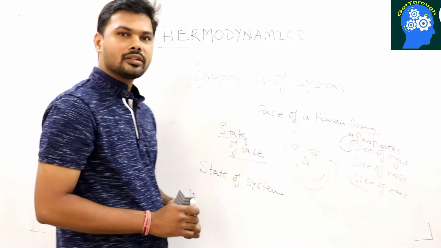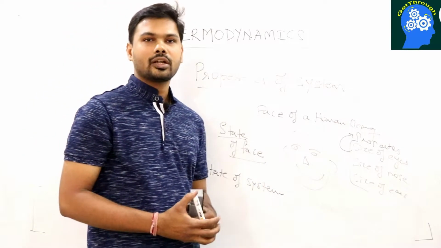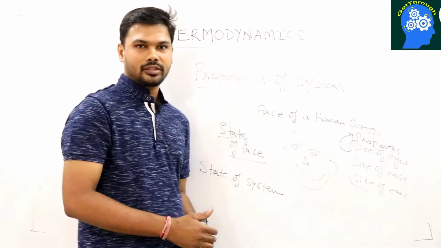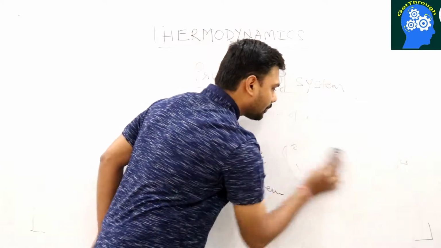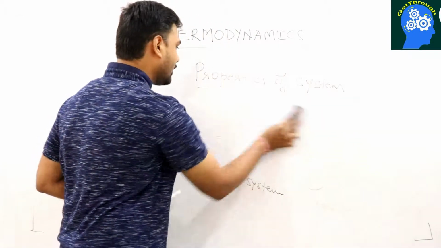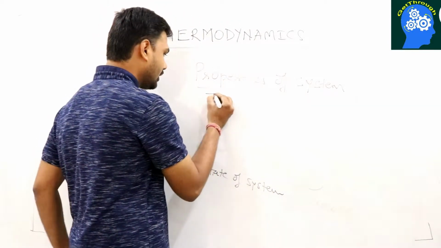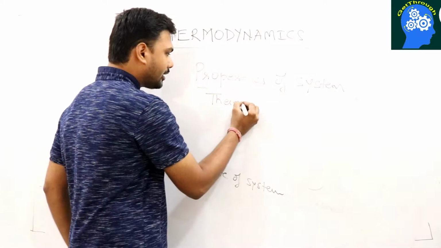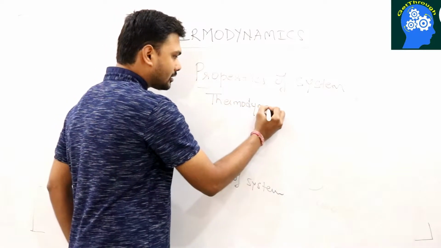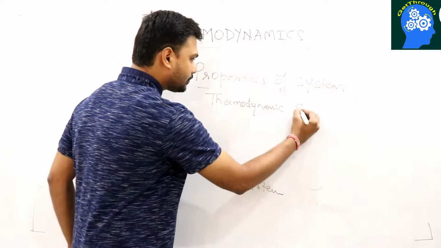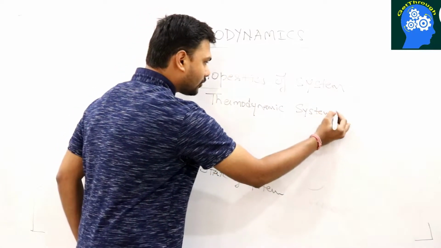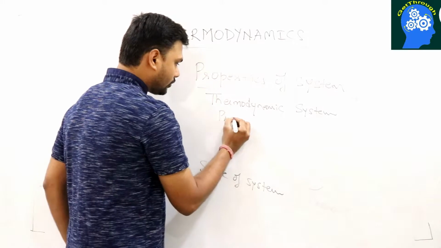Properties are those variables which are going to decide the state of the system. And now, what are the properties that we should know? Let us list down the properties of a thermodynamic system. As you can recall, what was a system? A system is something which we are going to study, for example, a gas or a liquid. So a thermodynamic system has the following properties.